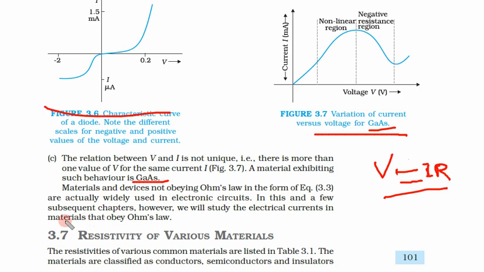In this and a few subsequent chapters, however, we will study electrical currents in materials that obey Ohm's law. So in the next few chapters, we will initially learn about the materials that obey Ohm's law. In chapter 14, we will learn about this type of semiconducting materials.